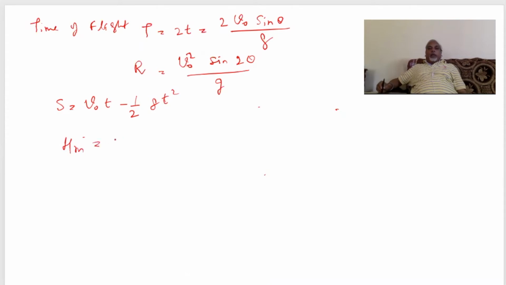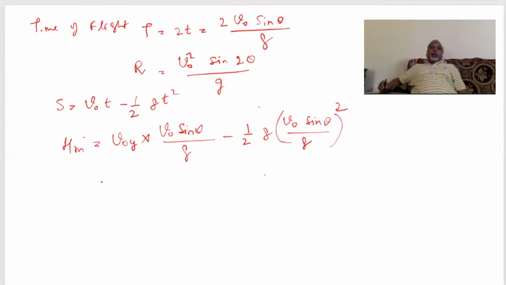When height is maximum, here V0 is nothing but V0y, and T is nothing but V0 sin theta upon G, because for maximum height it is taking time T, minus half G, again V0 sin theta upon G.